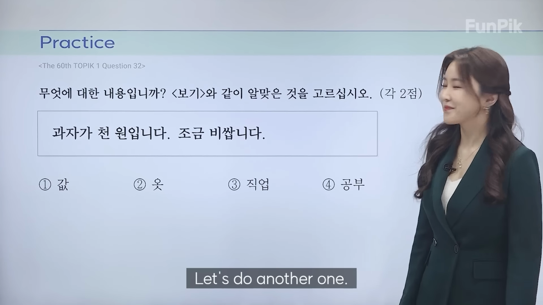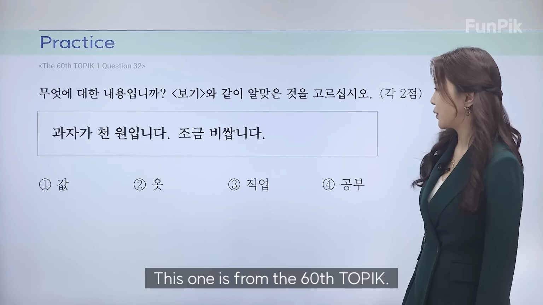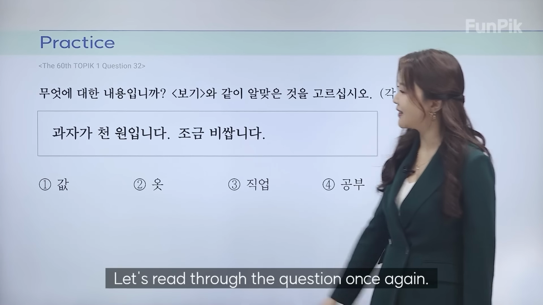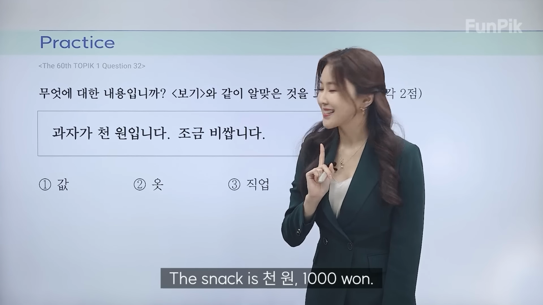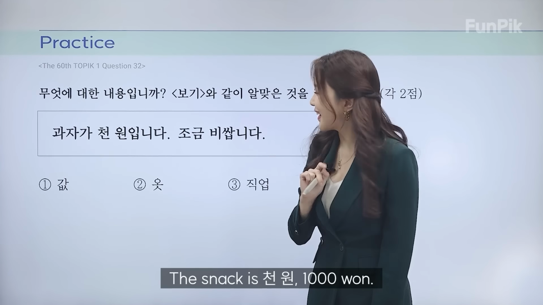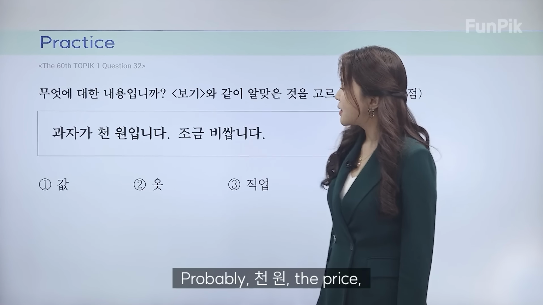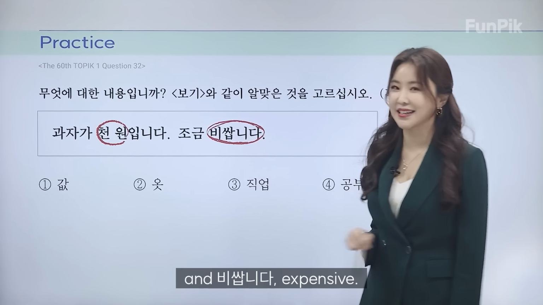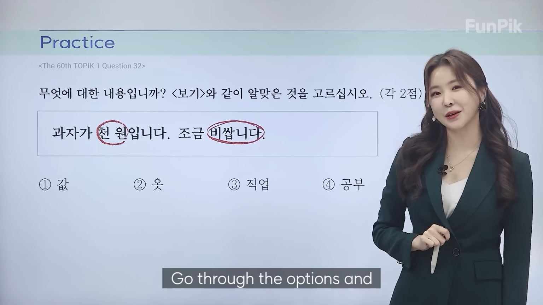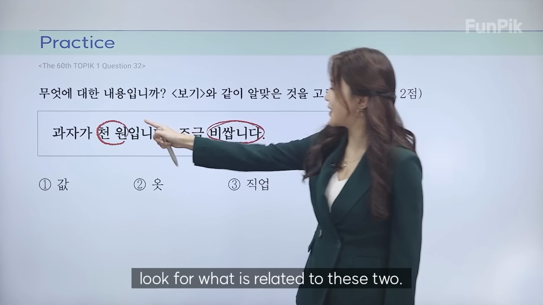Okay, let's do another one. This one is from the 60th topic. Let's read through the question once again. 과자가 1,000원입니다. 과자, snack. The snack is 1,000 won. 조금 비쌉니다. 조금, a little bit. 비쌉니다, expensive. Okay, let's find 2 or more words that are related to each other. Probably 1,000원, the price, and 비쌉니다, expensive. And go through the options and look for a word that is related to these 2.